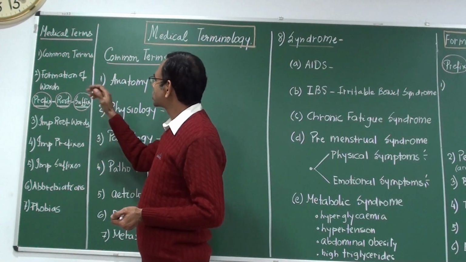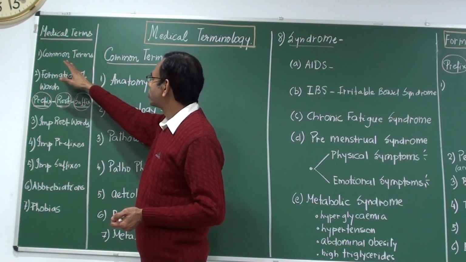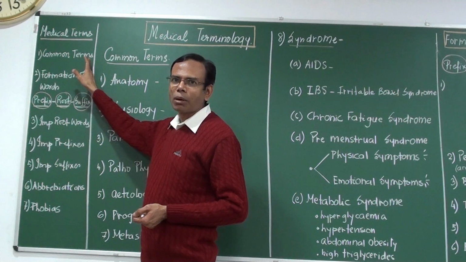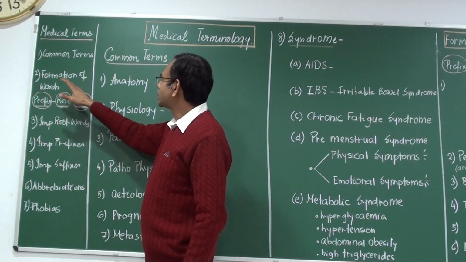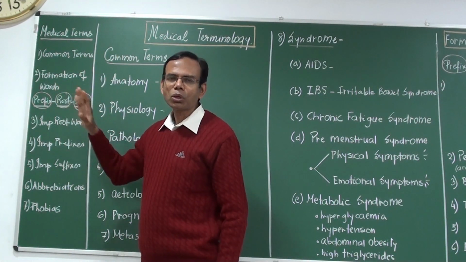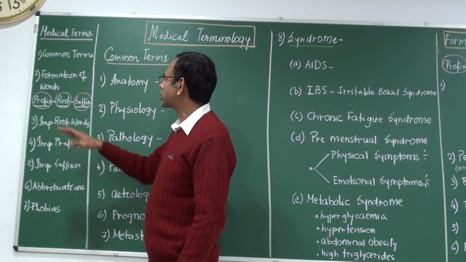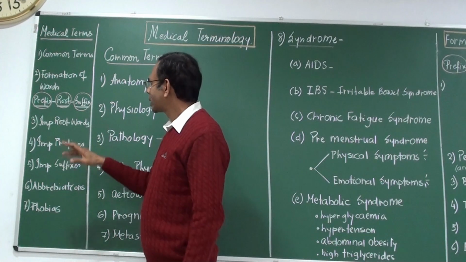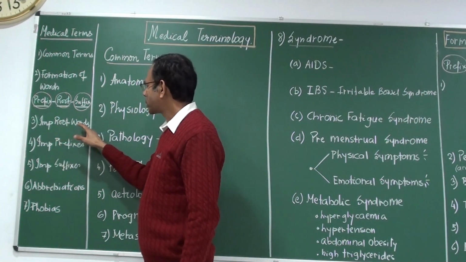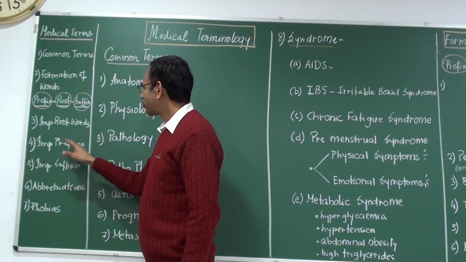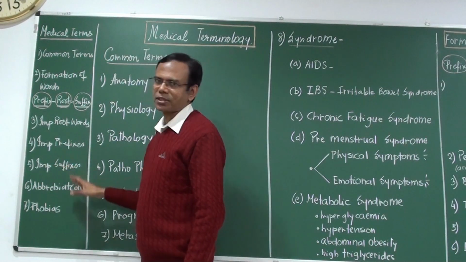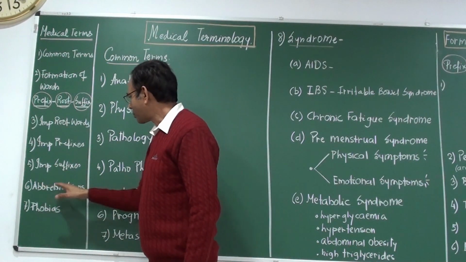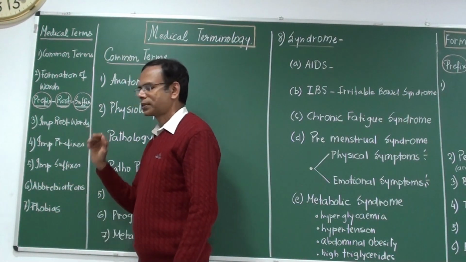So the lecture goes like this. First I will describe to you about the common terms. Then formation of words, how these words are formed by prefix, root and the suffix. Then I will discuss some important root words, important prefixes, important suffixes. Then some abbreviations and phobias.